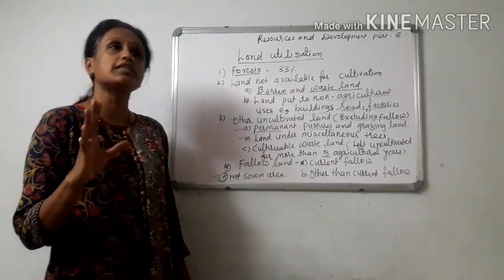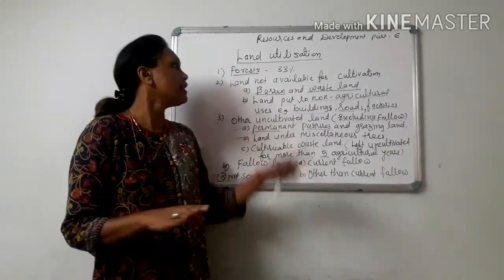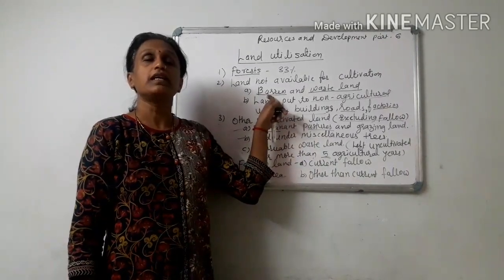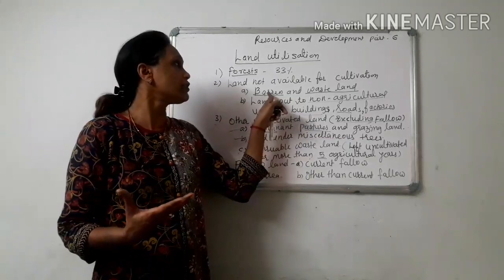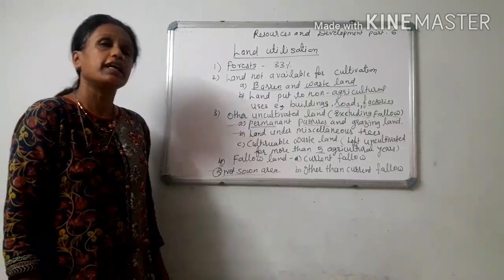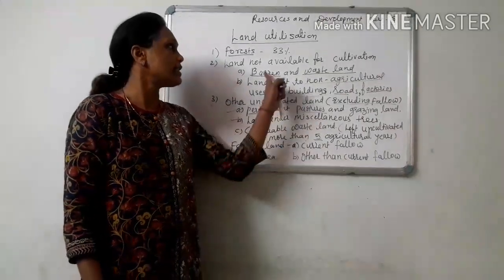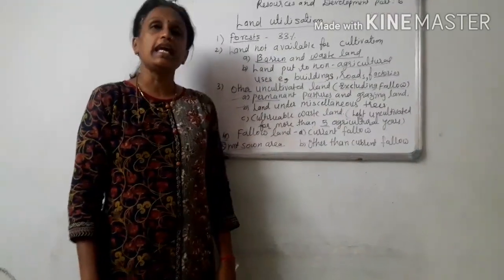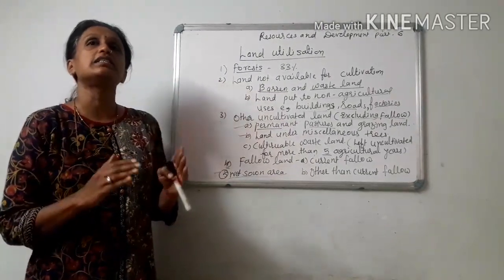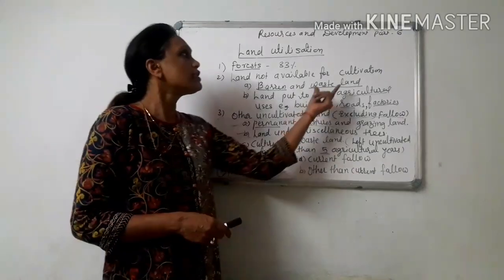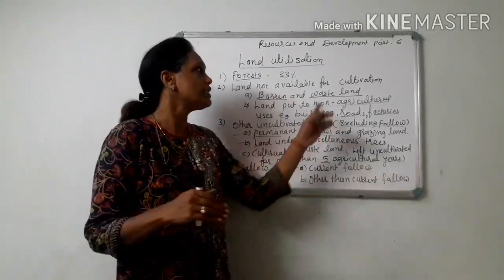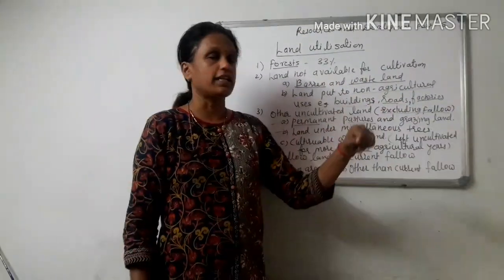That is barren land. In Hindi we call it banjar zameen, where nothing grows. So barren and wasteland, here the great Indian desert of Rajasthan is an example of barren land.